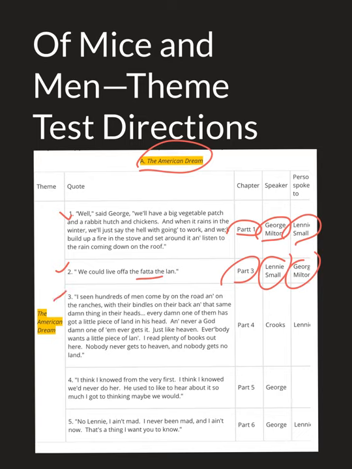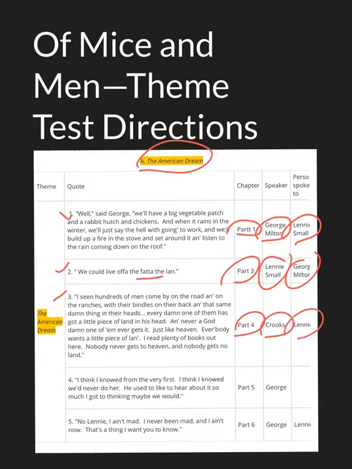Number 3 says, "I seen hundreds of men come by on the road and the ranches with their bindles on their backs and that same damn thing in their heads. Every damn one of them has got a little piece of land in his head, and ever a goddamn one of them ever gets it. Just like heaven. Everybody wants a little piece of land. I read plenty of books about out here, and nobody ever gets to heaven and nobody ever gets no land." So that's from part 4. Remember, Crooks says this, who's the African-American character in here, and he says it to Lenny.